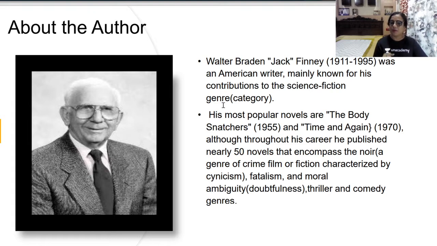Now his most popular novels are The Body Snatchers, which was written in 1955, and Time and Again, which was written in 1970. Throughout his career, he published nearly 50 novels that encompass noir.